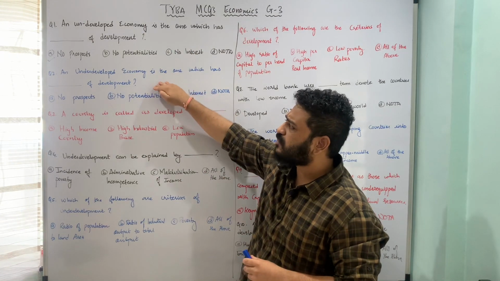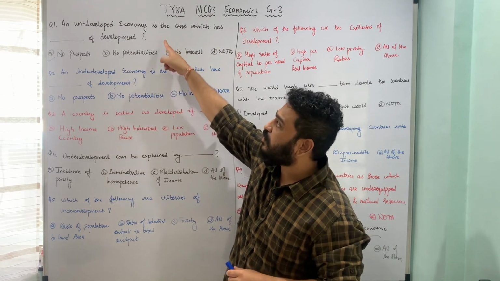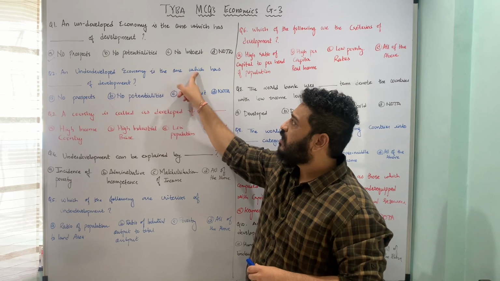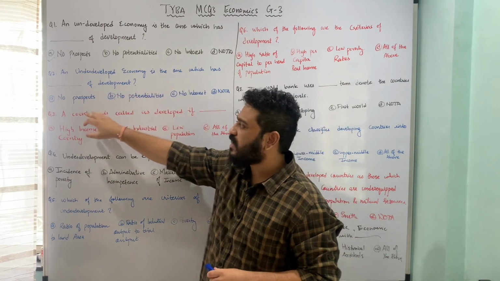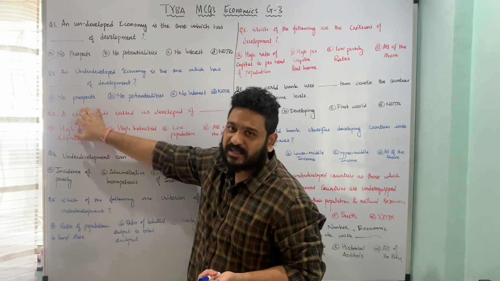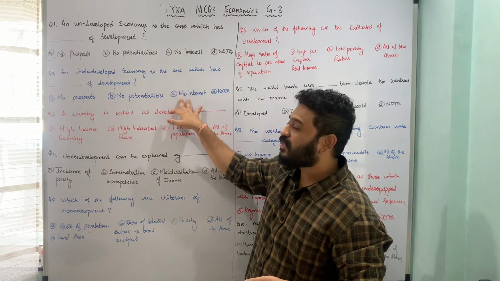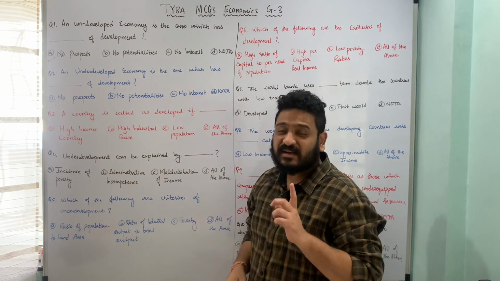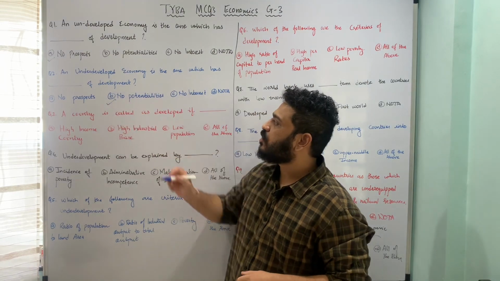Let us now move to the next question, which is an underdeveloped economy. Here I'm looking at underdeveloped economy is the one which has dash of development, and the underlying options are A, no prospects of development, B, no potentialities of development, C, no interest of development, D, none of the above. So here an underdeveloped economy is the one which has no potentialities of development.